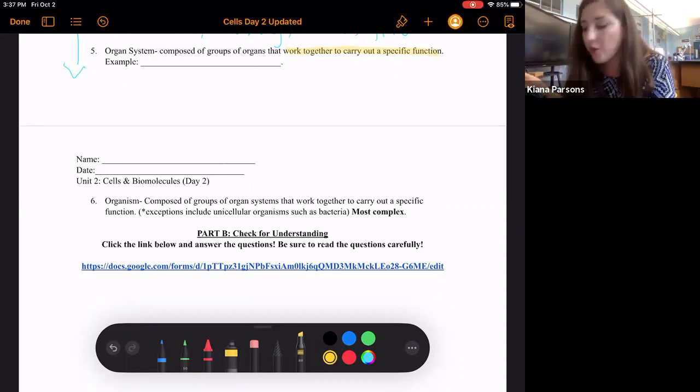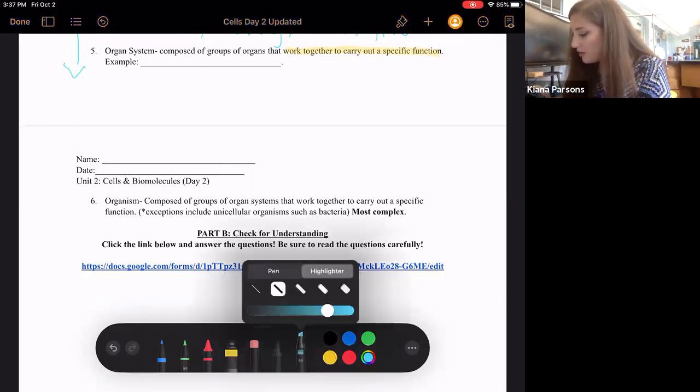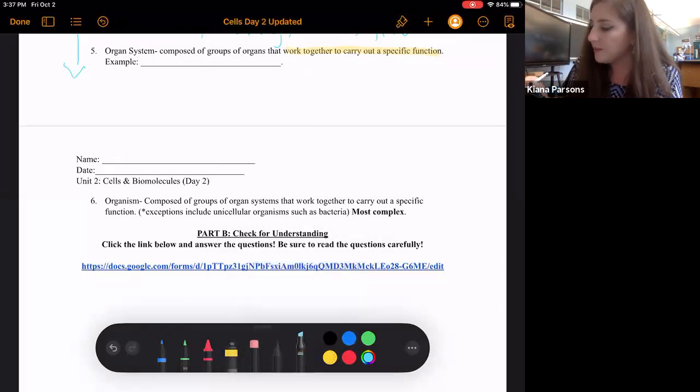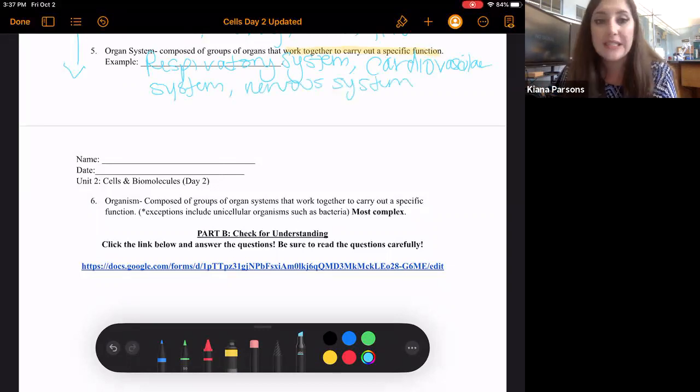So what is an example of an organ system? We are talking about the respiratory system, the cardiovascular system, nervous system, the endocrine system, right?